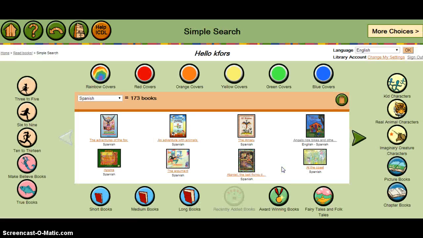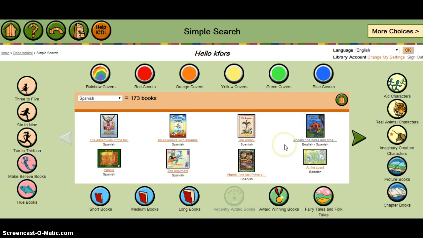Spanish is what I'm going to choose. And I have, at this point, 173 books that are available in the Spanish language. Now, some will be only in Spanish. Others, like this one here, could be in English and Spanish, so bilingual. And then there may be others that are available in other languages beyond English and Spanish.